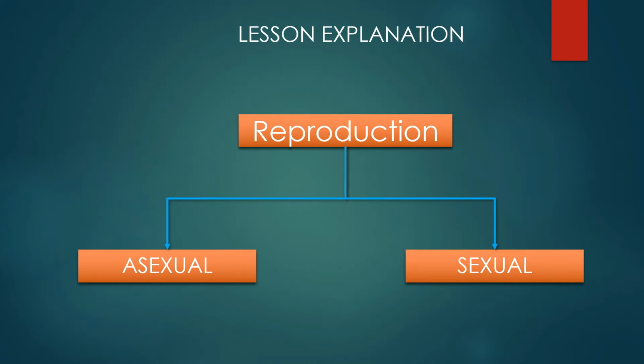So what is the definition of reproduction? Reproduction is nothing but, re means again, production means to produce. So reproduction is something to reproduce again. It is classified into two types, asexual and sexual reproduction. In this complete module, we are going to study about the sexual reproduction. Sexual reproduction involves the male and female gamete, that is the formation and fusion, whereas asexual does not require any of the gametes.